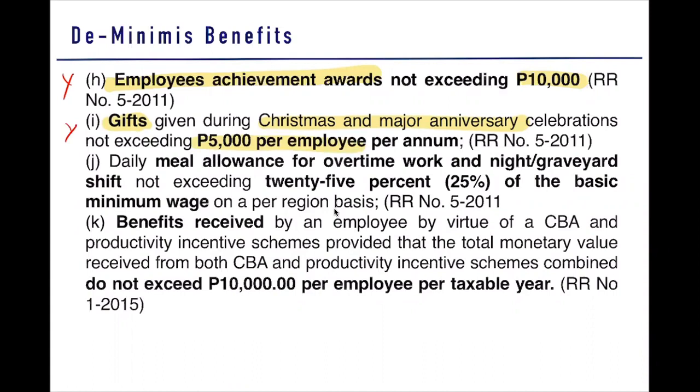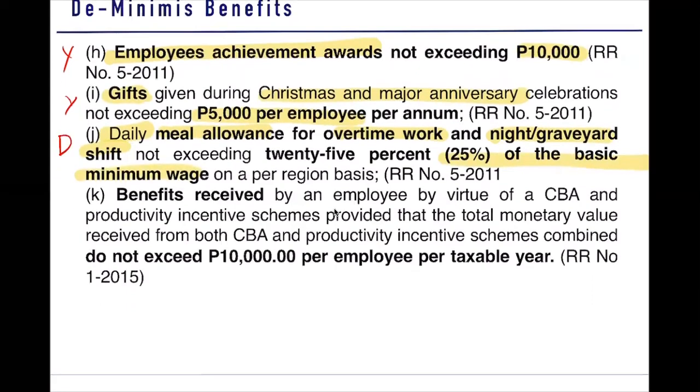Next, daily meal allowance for overtime work and night or graveyard shift. Oh, ito ang bago. Daily meal allowance, overtime work, and night or graveyard shift. 25% of the basic minimum wage. So this is daily. So this must be only given in case of overtime work or night shift.